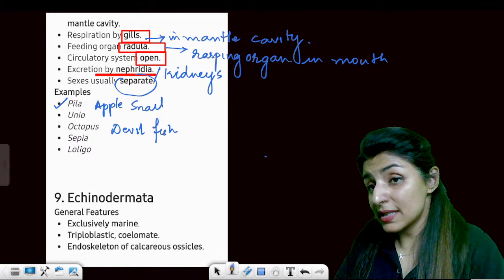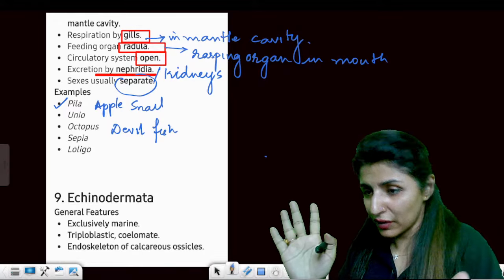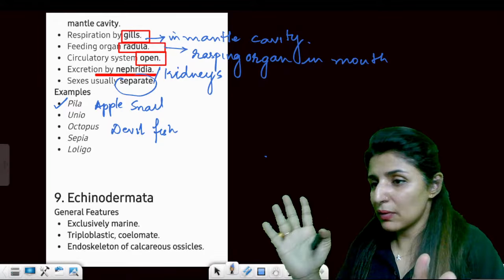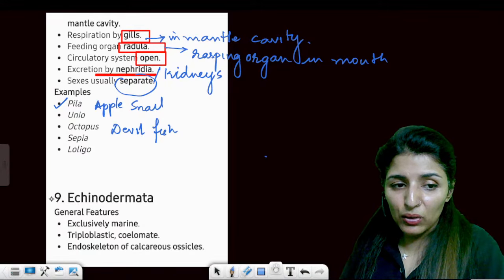Now I'm going to take a separate session where I am going to give you proper tricks also, like I've given you for fungi. So separate tricks for animal kingdom. Stay tuned. Now coming on to Echinodermata. See here.